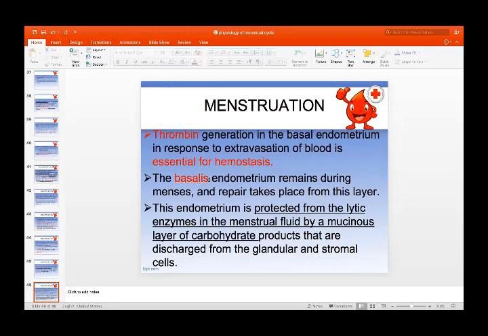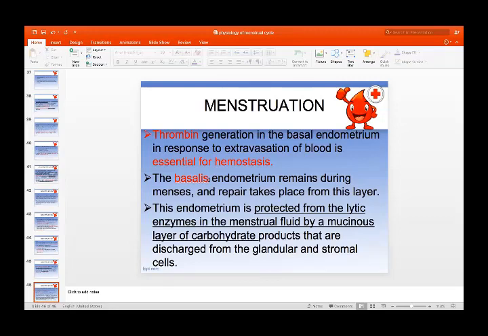Thrombin generation in the basal endometrium in response to extravasation of blood is essential for hemostasis. If there is bleeding, there should be another system to control the bleeding. So thrombin generation is the mechanism; it will control the bleeding.